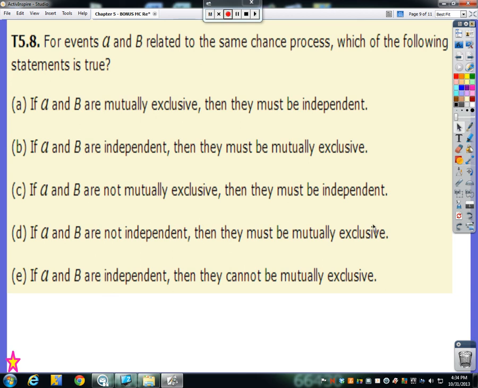Okay? Now, first, let's go back and describe what mutually exclusive and independent events are. Mutually exclusive events, we said there was another word for that we used a lot, which was disjoint. And disjoint events meant that if one event happens, the other one does not happen. They are completely separate in a Venn diagram. They do not touch. There is no overlap.